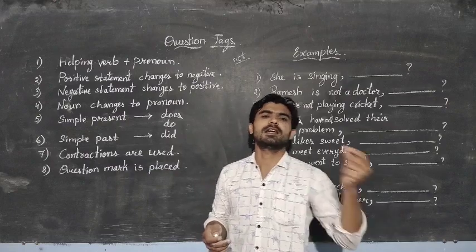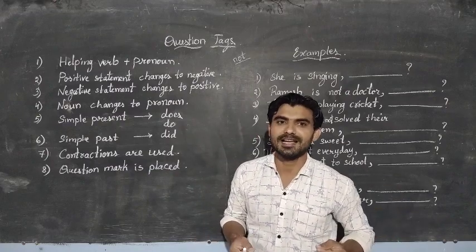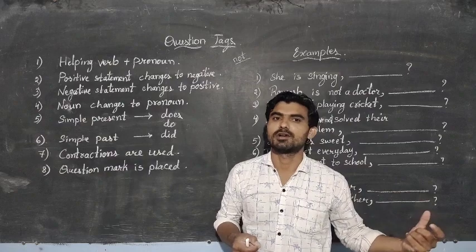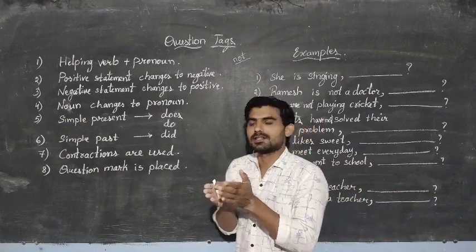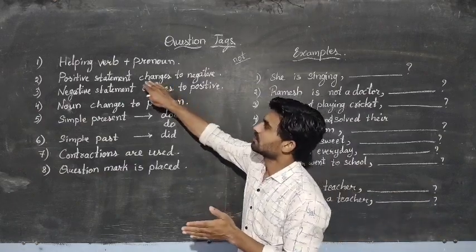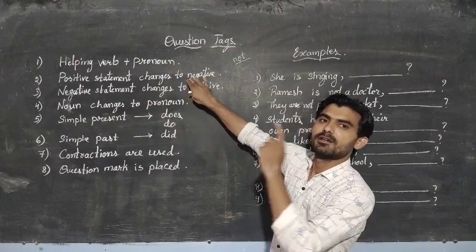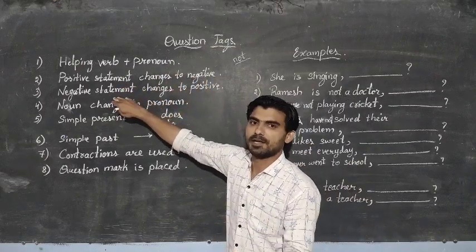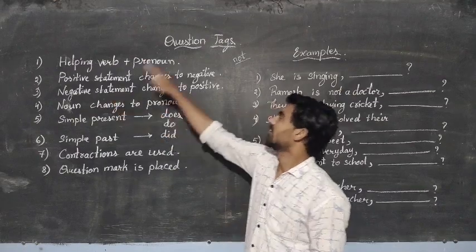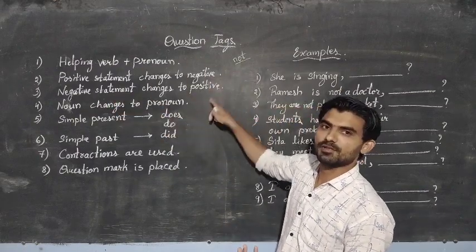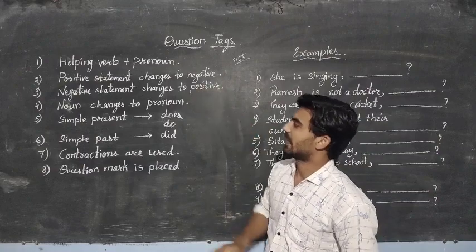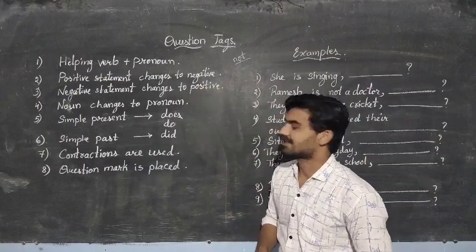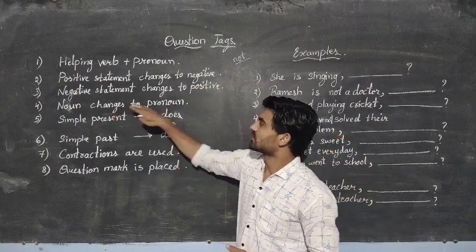For example, is and not, you say it as isn't. Are and not, aren't. These are called contractions. So you use the negative question tag for positive statements. And if the statement made by you is negative, then there is no need of using this word in the question tag.